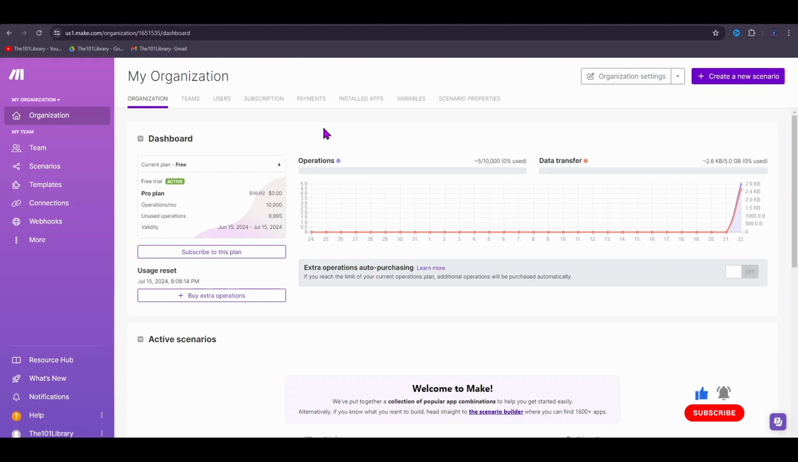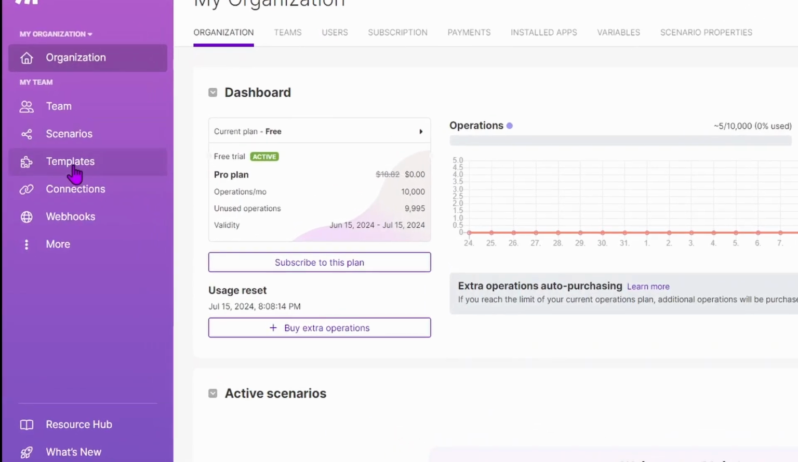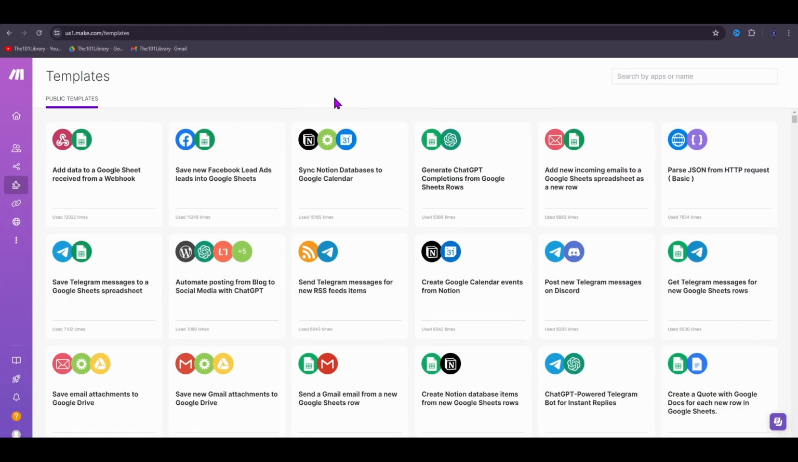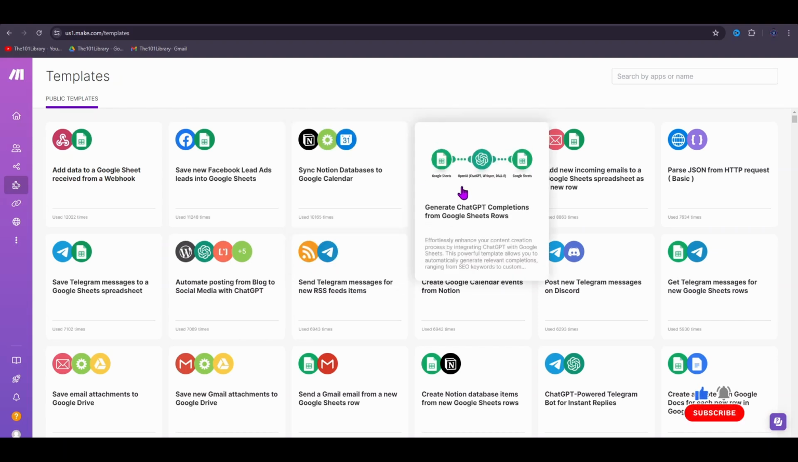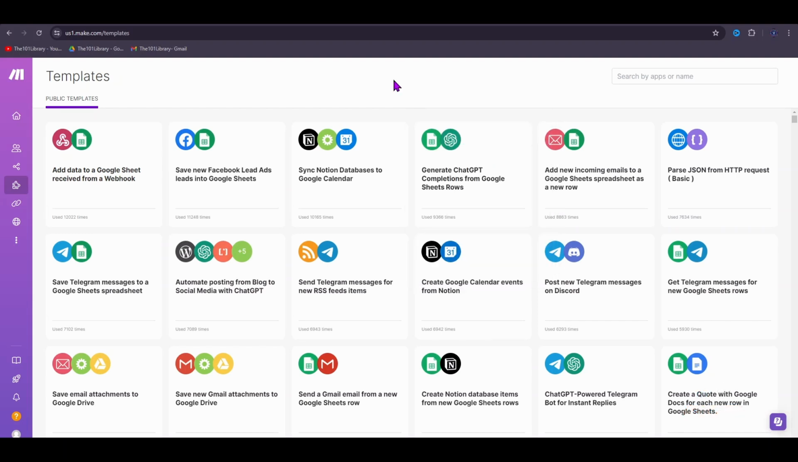Once you're logged in, you'll see the dashboard. Here, all your operations and data transfer is monitored. You can click on Templates, and this will take you to the Templates page. Here, you'll find a lot of pre-made templates that can help you connect different apps and automate different tasks. Today, we will create a simple automation workflow from the beginning.